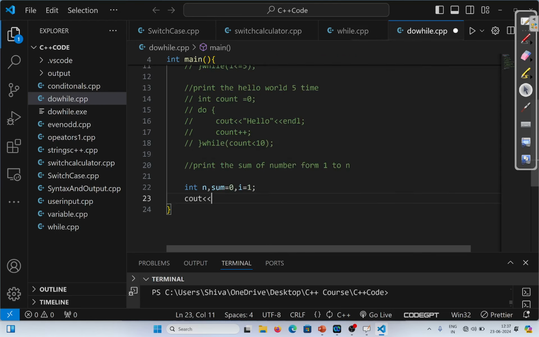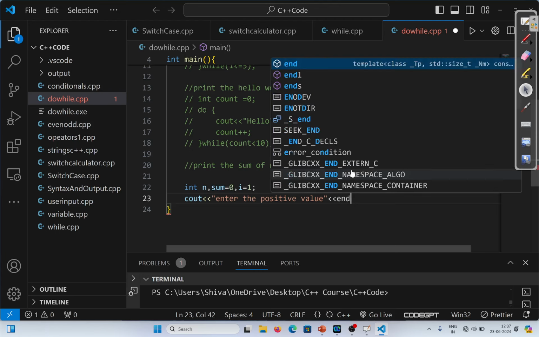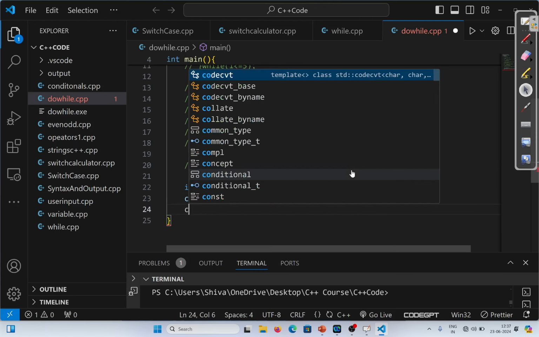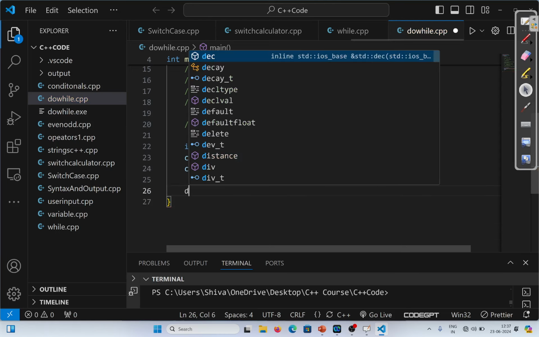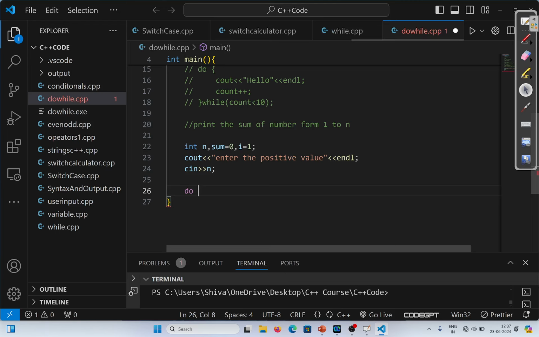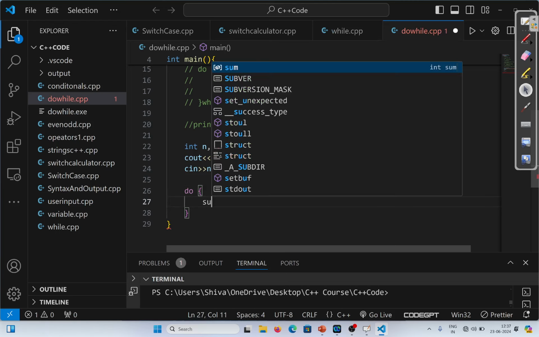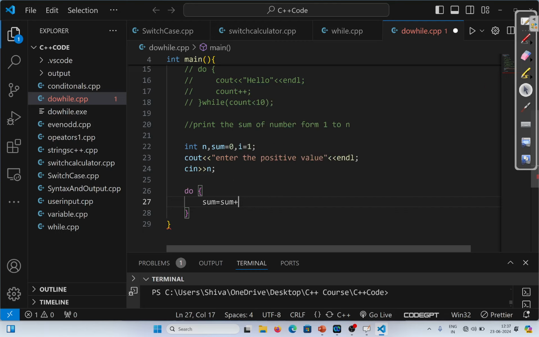Then I'm writing a print statement: enter the positive value. I want a line break, then cin. I want to take the input from the user for the n variable. I'm taking this value from the user. Then I'm executing the do while loop. Inside the do body, I'm simply doing sum equal to sum plus I. Sum plus I means in each iteration I'm simply adding the value of I.